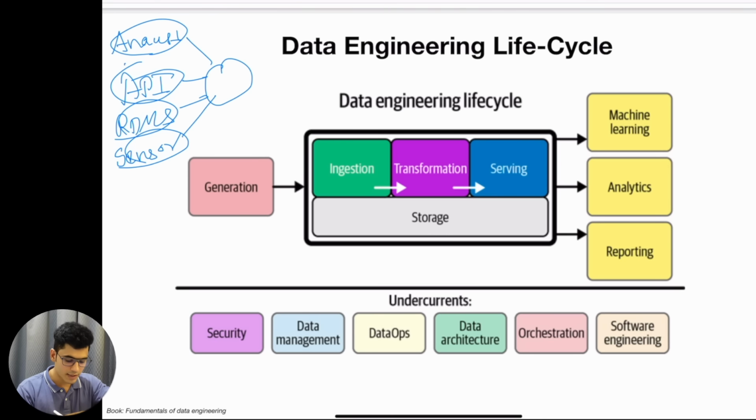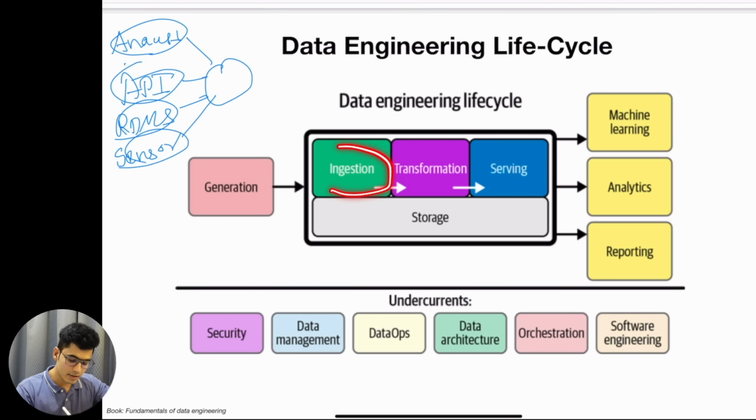We have the data generation and that data is getting ingested into some kind of system, and we just build a programmatic connection between these. So whenever any data gets added to the RDBMS, it should automatically get ingested into our system. There are multiple approaches to do that, but this is the fundamentals. Once the data is getting generated, we ingest it into our system.